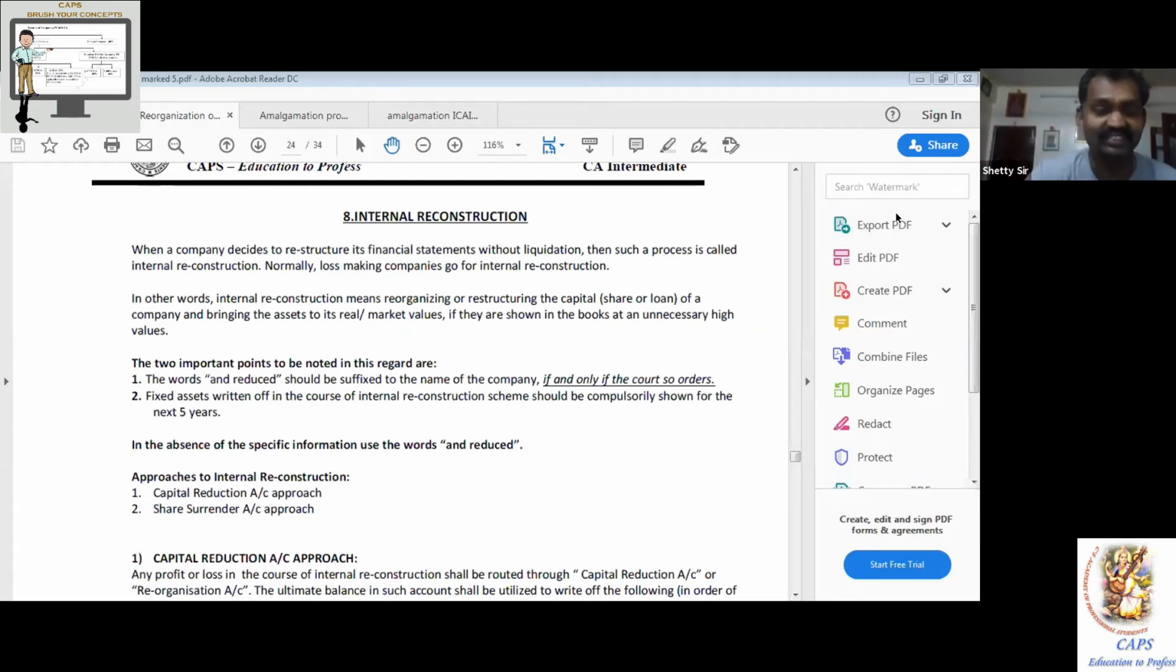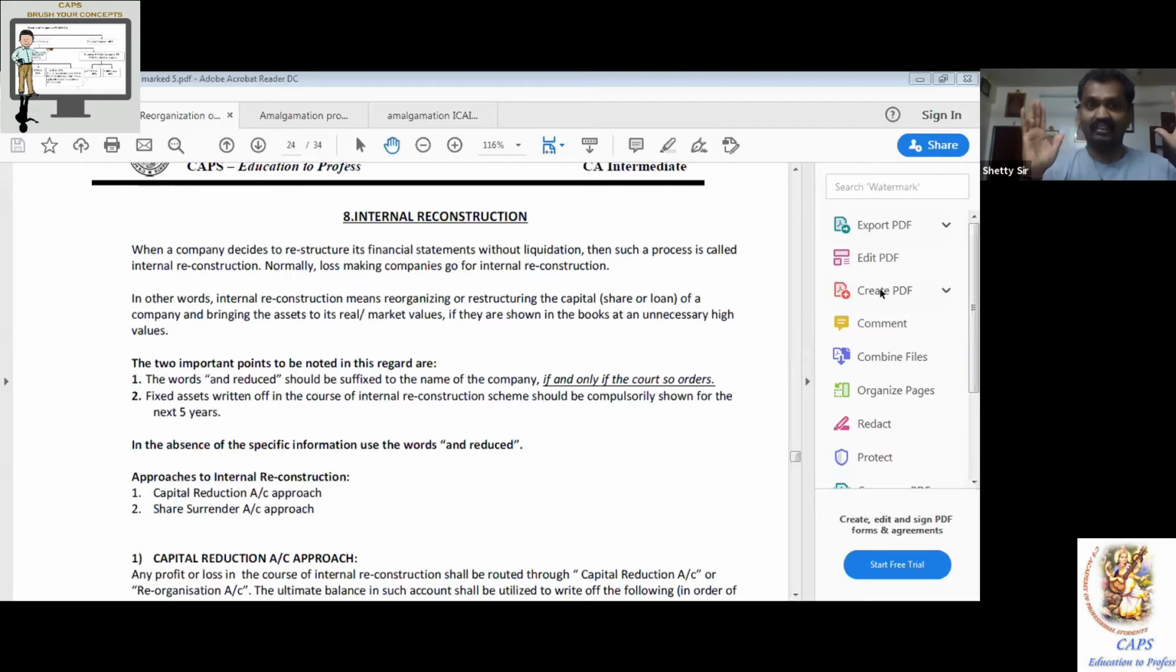I like it. Now, normally this internal reconstruction is carried out by loss-making companies, not compulsorily. Normally, this internal reconstruction is carried out by whom? Loss-making companies. Sometimes there may be some other reason they would have done it. So, since it is a loss-making company, public beware, be aware of this company. This company underwent